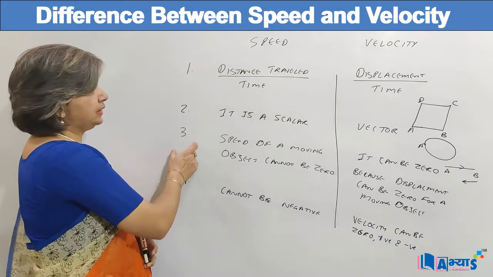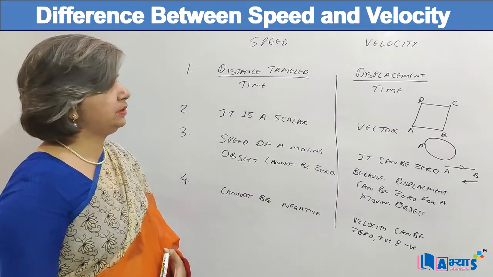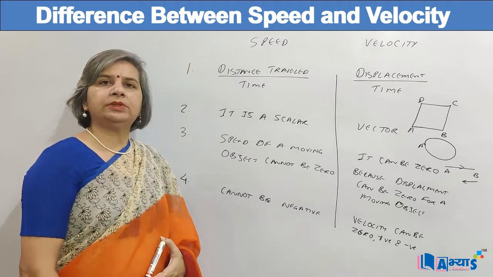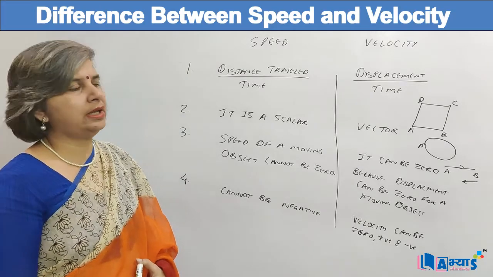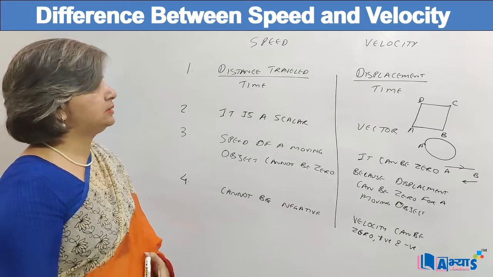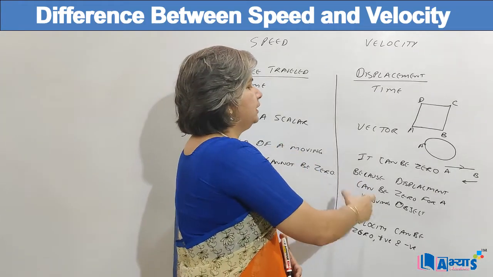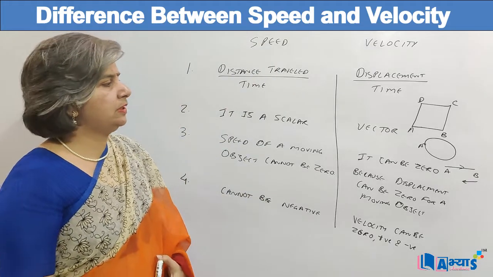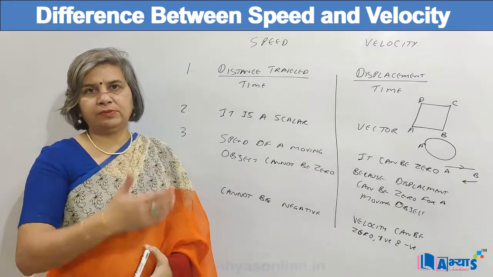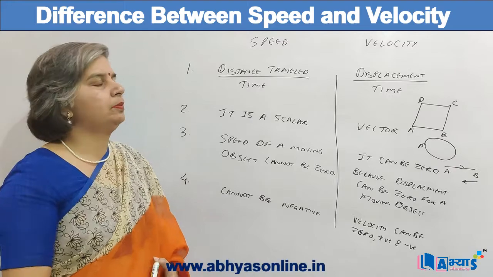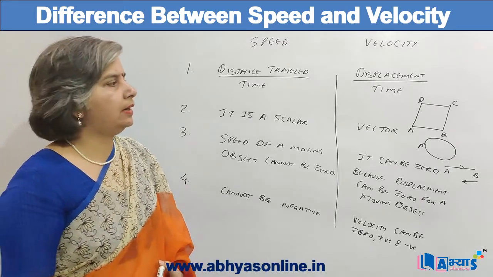The third point is that the speed of a moving object cannot be zero, because whenever an object is moving, a certain distance has been travelled, and as distance has been travelled, the speed cannot be zero. Whereas the displacement can be zero. As the displacement is zero, the velocity can be zero, because if an object starts from a point and reaches the point back, I have taken two cases.